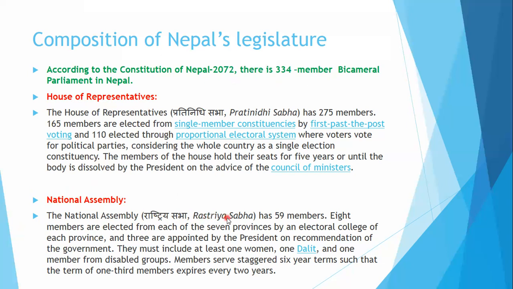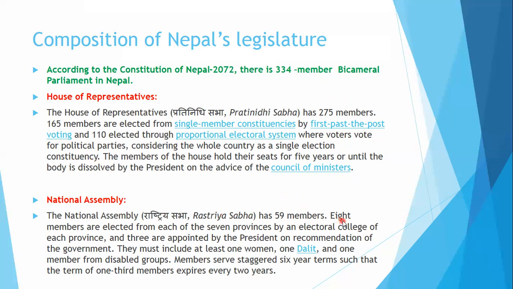It has 59 members. So 275 plus 59 equals 334 members altogether in our parliament. Got it?